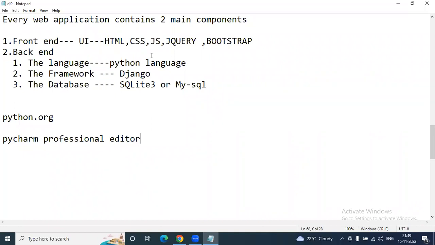And don't miss tomorrow's session. That is an important and crucial part for starting Django applications, because all the installation steps I'm going to cover in tomorrow's session only. Once the installation setup is over, and with the PyCharm Professional editor ready, then from there onwards we can create models, views, templates, everything completely.